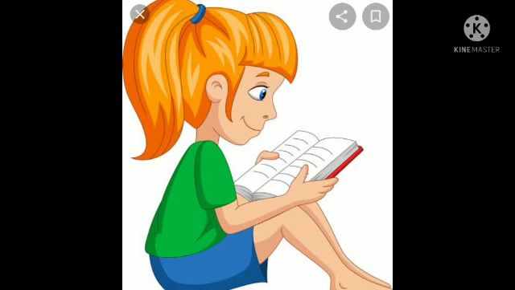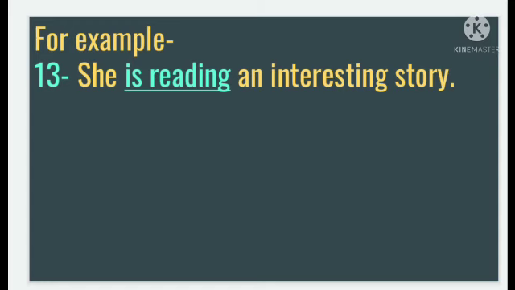Come on, example 13. She is reading an interesting story. So she is a singular subject. So with she we will also use is. Then here the verb is read. So with read we will add ing. Reading an interesting story. She is reading an interesting story.